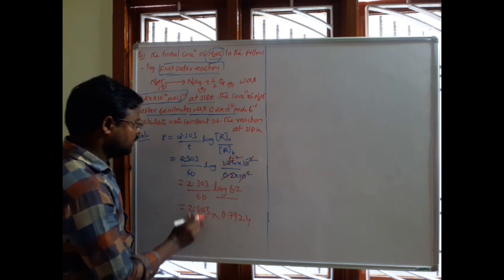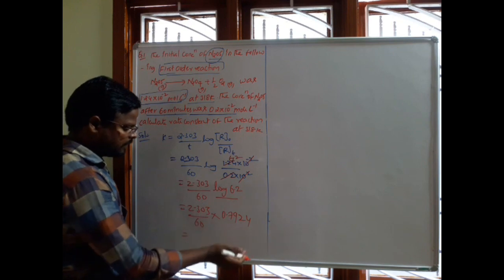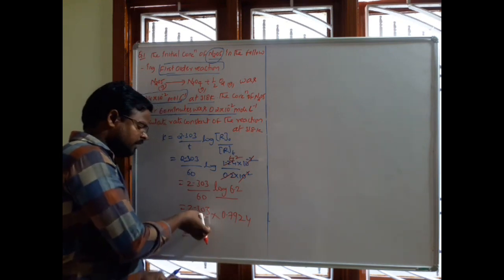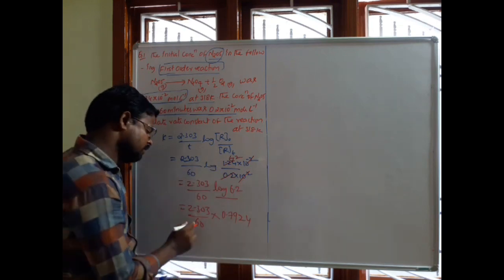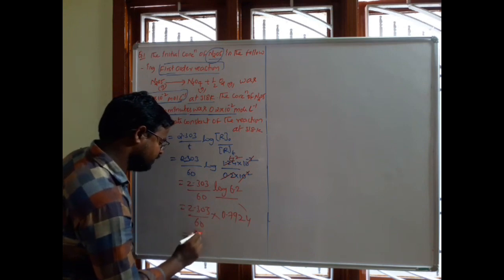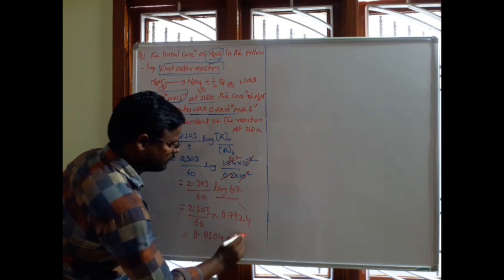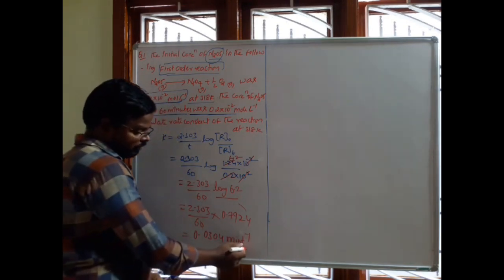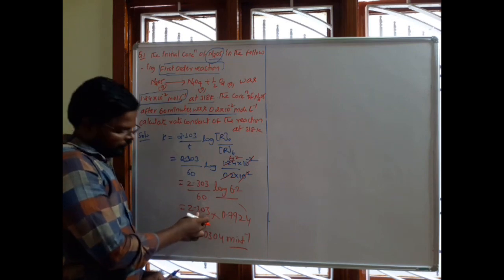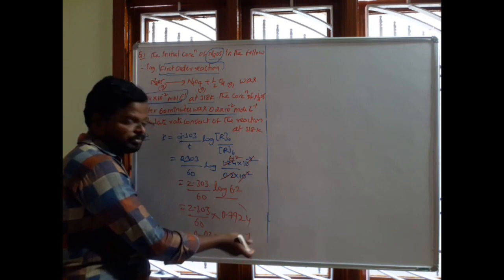Here, first of all, the time is given as 60 minutes, which means we are taking time in minutes. We did not convert the given time into seconds; you have to observe that. On simplification, we get 0.0304 minute inverse. We get minute inverse because the time is taken in minutes, 60 minutes. If you convert 60 minutes into seconds, we will get some value, and the units become second inverse.